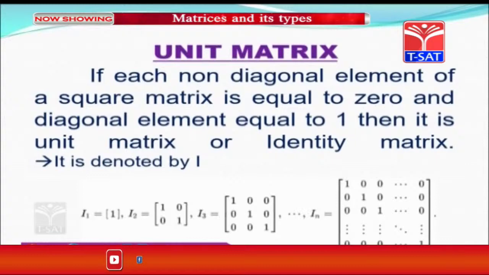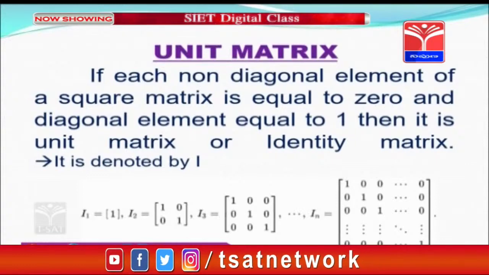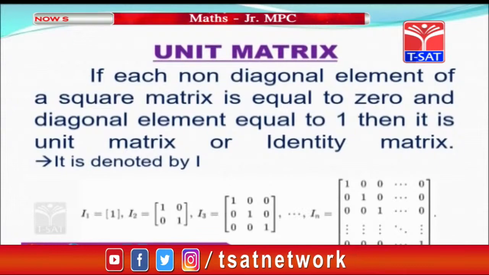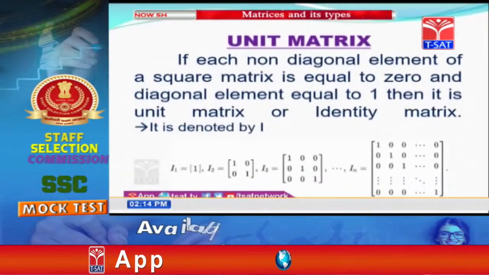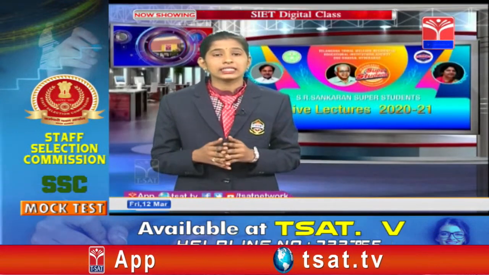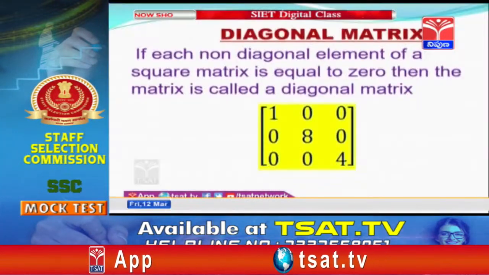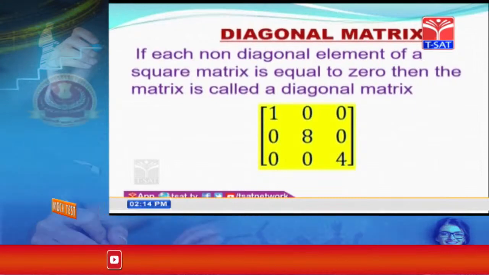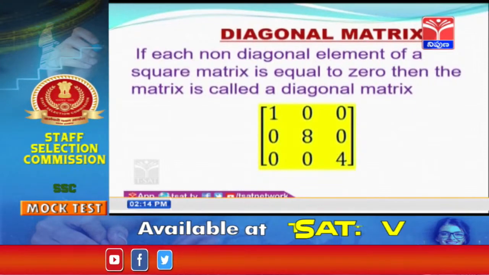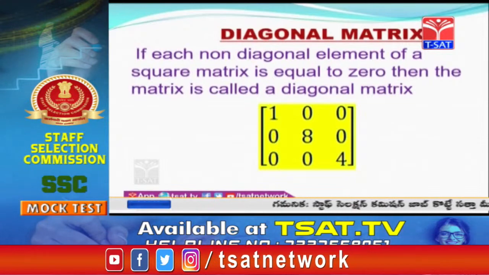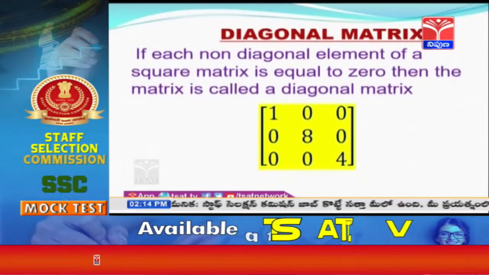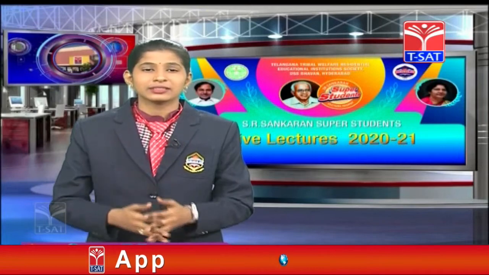Here the number of rows is equal to the number of columns, and the non-diagonal elements are equal to 0 and diagonal elements are equal to 1. Now let us go to another type of matrix, that is the diagonal matrix. If each non-diagonal element of a square matrix is equal to 0, then that matrix is called a diagonal matrix. Now let us see an example here.